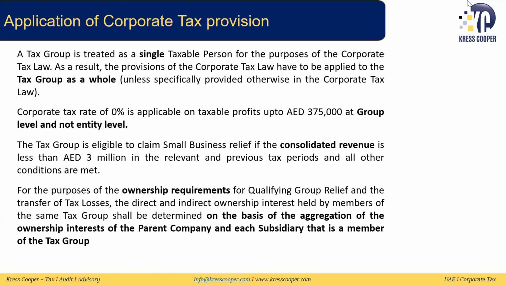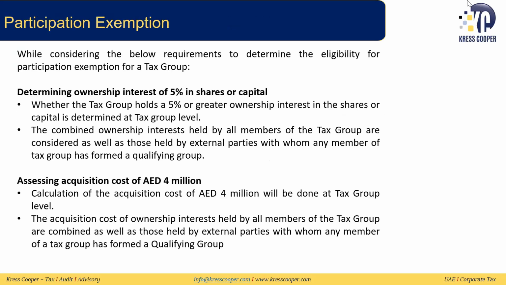The consolidated revenue will be looked at and not individually. Then for the purpose of ownership requirement, when we are looking at the qualifying group relief or the transfer of tax losses and the direct and indirect ownership is being looked at, this will be looked at from the group level as well. So the parent and the aggregation of the ownership interest of all the subsidiaries will be looked at. So this is one of the advantages of the tax group.